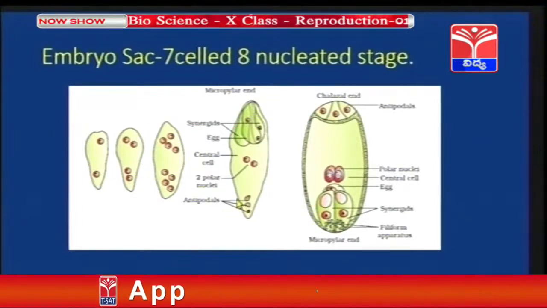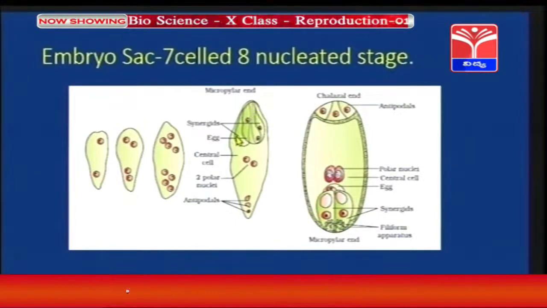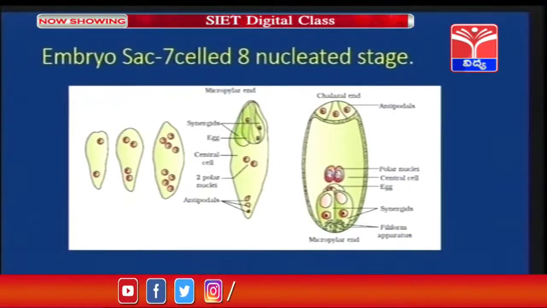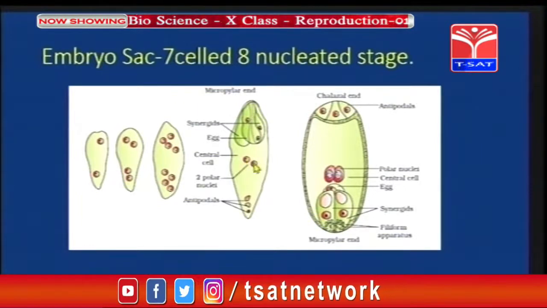Even here, the cell membrane formation will take place. Now, of the leftover 2 nuclei, one towards the micropylar end and one towards the lower end, that is the chalazal end, the nuclei will migrate towards the center of the embryo sac.